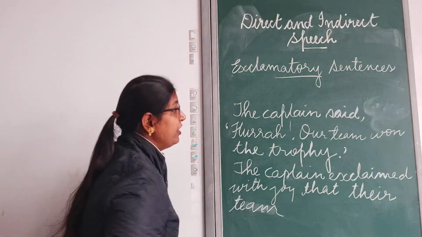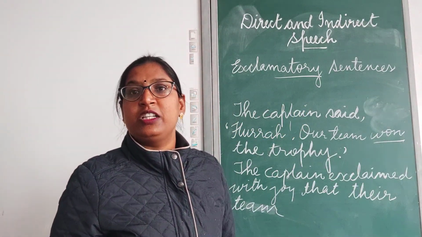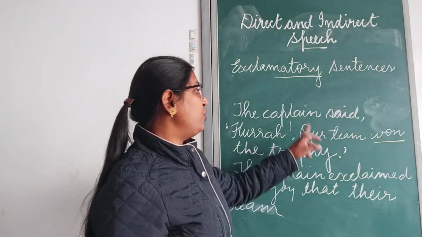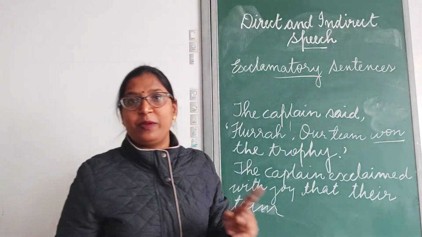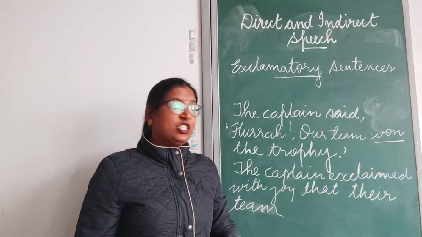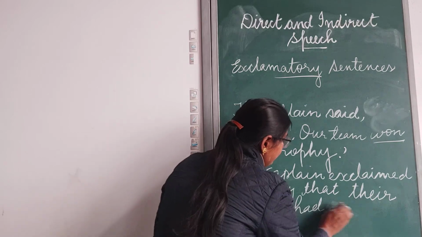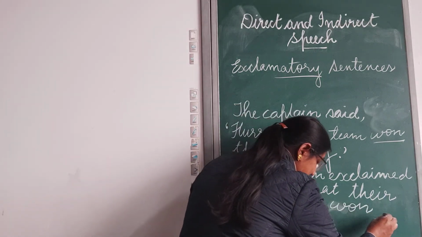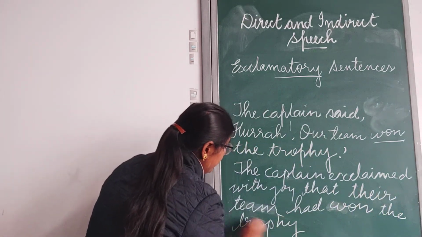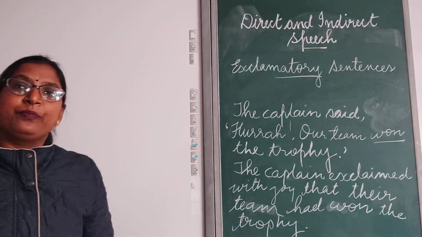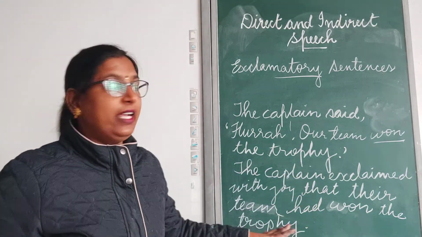Their team. Now you can see here the verb given in the simple past tense form. It is in the past tense, and you know that if the introducing verb is in past tense, this simple past will be changed to past perfect tense. If you remember the rules, this will be changed to past perfect. So, their team had won the trophy. Clear? So likewise we change an exclamatory sentence into indirect speech.